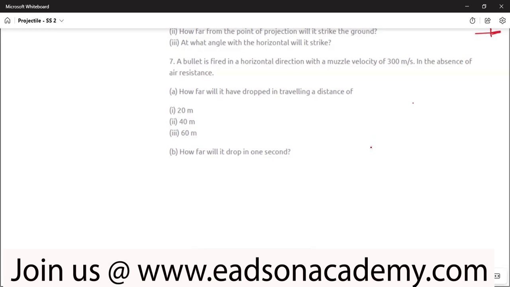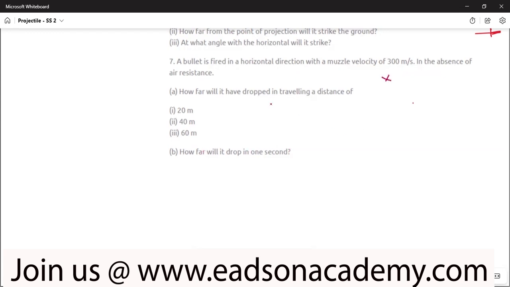A bullet is fired in a horizontal direction with a muzzle velocity of 300 meters per second. In the absence of air resistance, how far will it have dropped in traveling a distance of 20 meters, 40 meters, 60 meters? And how far will it drop in 1 second?